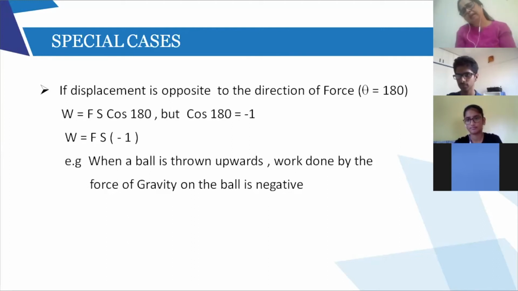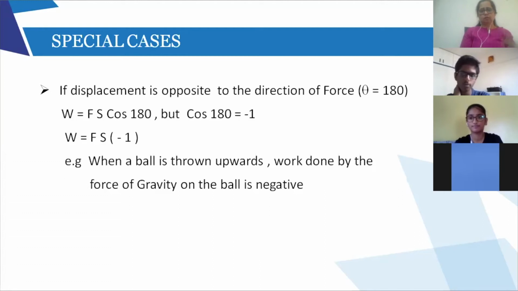Because friction is acting in the opposite direction. But the ball, in spite of the frictional force acting on it, keeps moving forward. Though the speed decreases due to friction, the motion of the ball is exactly opposite to the direction of the frictional force, right? So in this case also, we will say that friction is doing negative work.